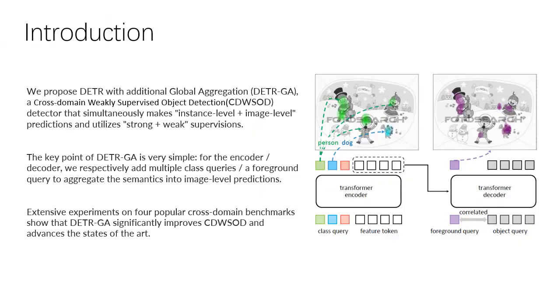We propose DETR with additional global aggregation, named DETR-GA, a cross-domain weakly supervised object detection (CDWSOD) detector that simultaneously makes instance-level and image-level predictions and utilizes strong and weak supervision. The key point of DETR-GA is very simple. For the encoder and decoder, we respectively add multiple class queries and a foreground query to aggregate the semantics into image-level predictions. Extensive experiments on 4 popular cross-domain benchmarks show that DETR-GA significantly improves CDWSOD and advances the state of the art.